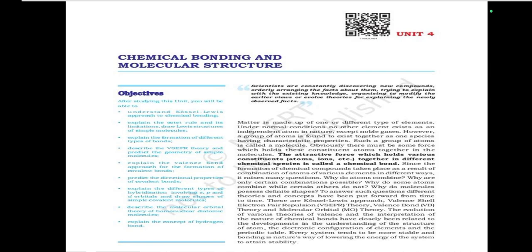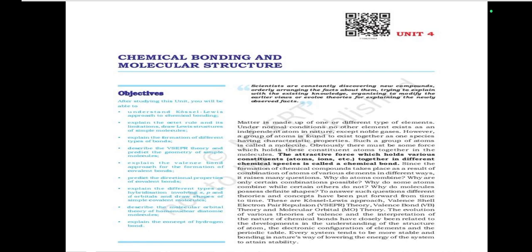These are the Kossel-Lewis approach, valence shell electron pair repulsion (VSEPR) theory, valence bond (VB) theory and molecular orbital (MO) theory.